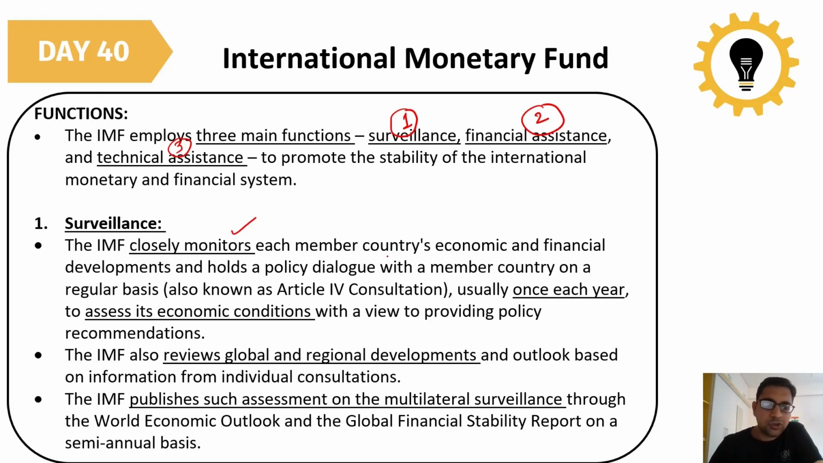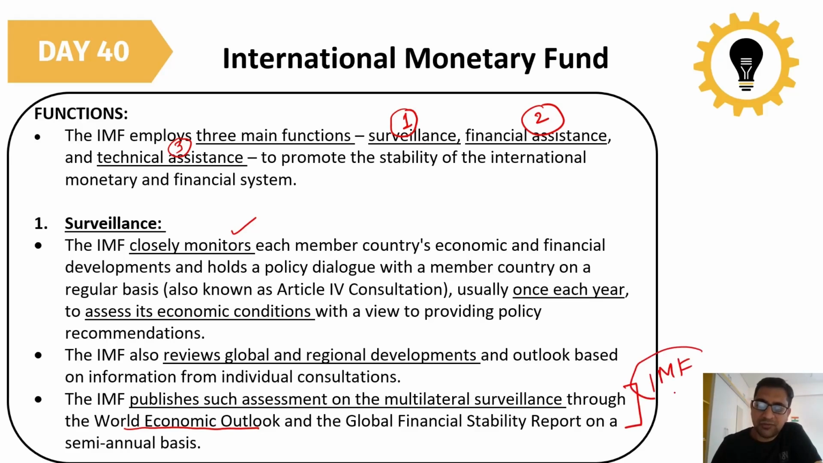Then the IMF also reviews global and regional development: how global development is going on, which part it is going, which part it is not. Regional development, whether proper region-wise development is happening or whether only a single place is getting total development. The IMF also checks all these things. Then the IMF publishes such assessments of multilateral surveillance through the World Economic Outlook and the Global Financial Stability Report on a semi-annual basis. So you should know these reports published by the IMF.